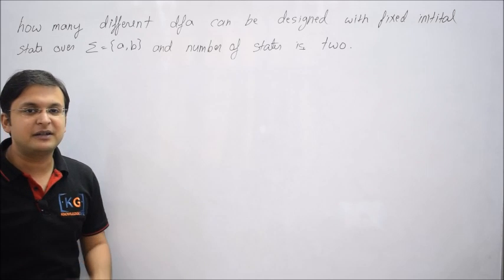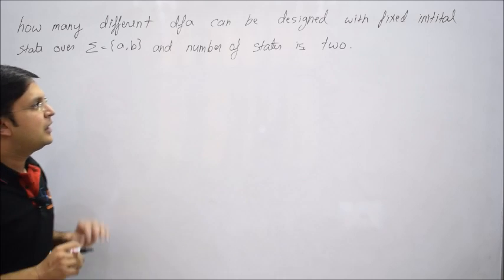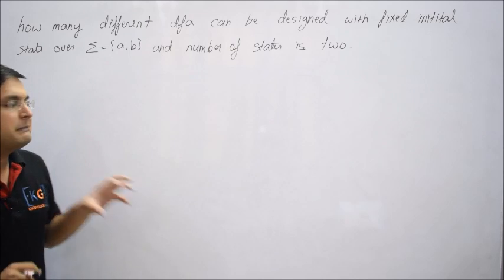Okay friends, now let's try this question. It says how many different DFAs can be designed with fixed initial state over input alphabet a comma b and the number of states is 2.